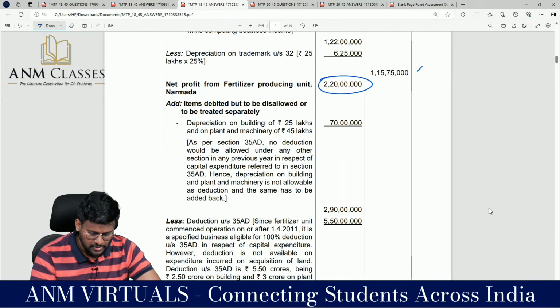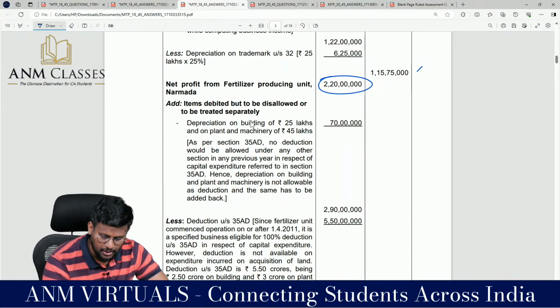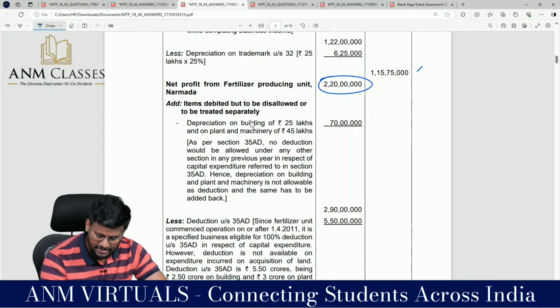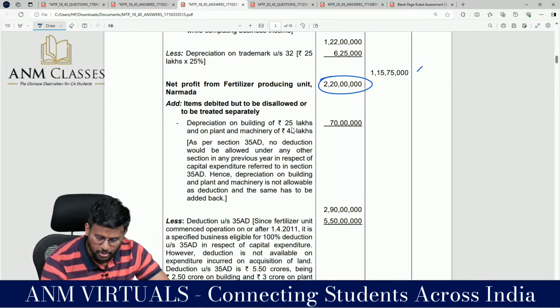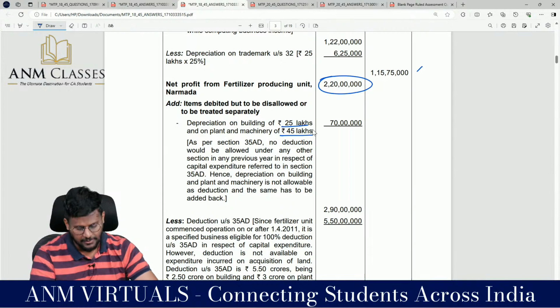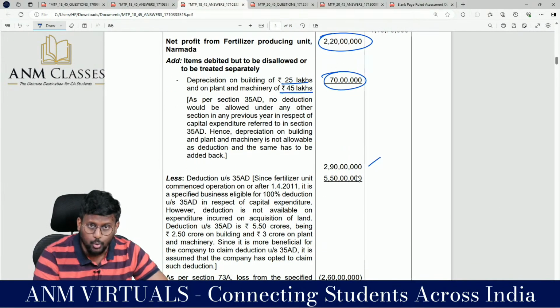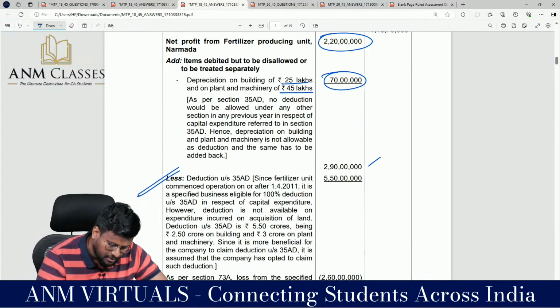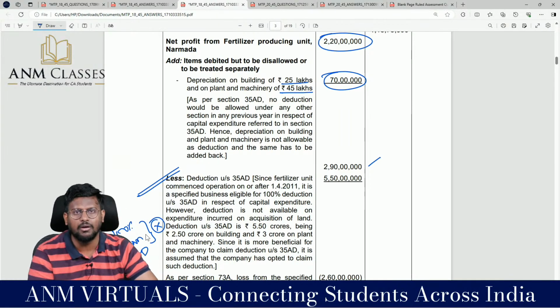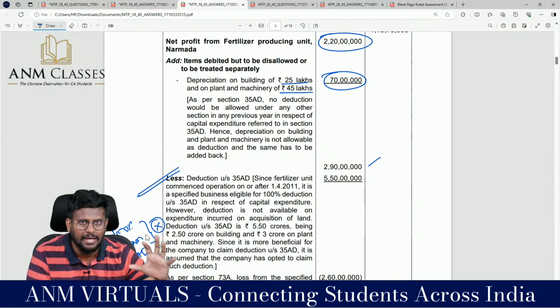My dear lovable students, items debited but to be disallowed or treated separately, by saying that we have added back depreciation on building 25 and 45 lakhs. After adding that depreciation, we have found 2 crore 90 lakhs. Then we have claimed 100% deduction. This 100% deduction under 35AD is not allowable under the 115BAA route.